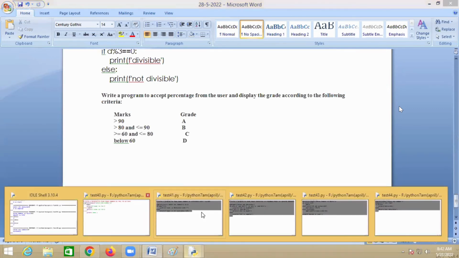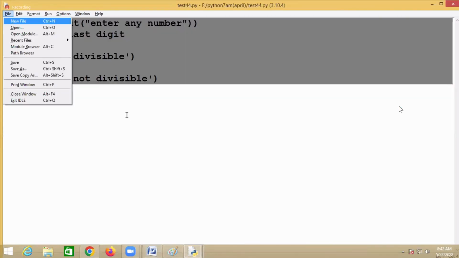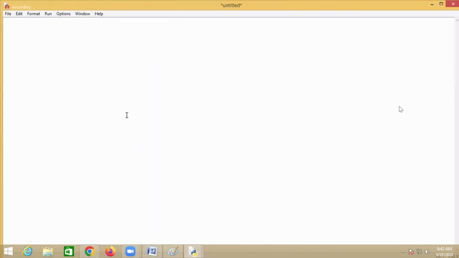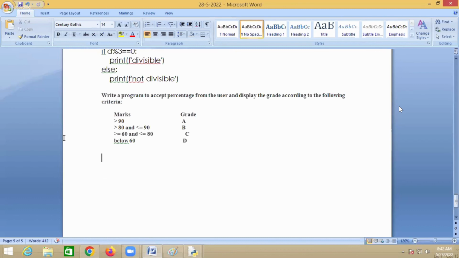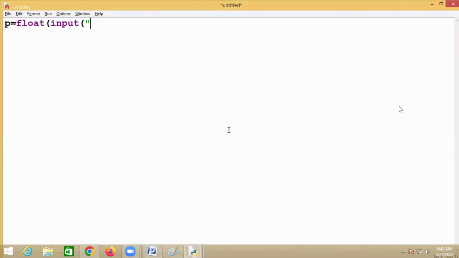So please try to practice. Now, write a program, accept which one? Percentage. Write a program to accept the percentage. Now, P equal to float of input. What you have to input here? Percentage. Okay. You have to input percentage.